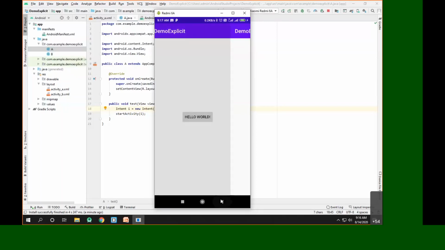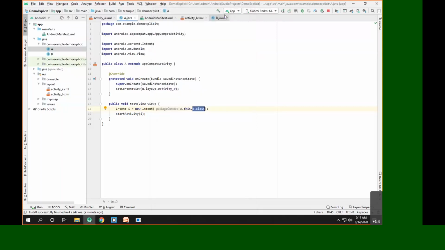Now some important tricks about the explicit intent. First, whenever we have an explicit intent, we generally use a parameterized constructor which takes two parameters, and the second and most important thing is that we specify here the name of the target component. Then here we can use a default constructor also. So we can write it in this way.